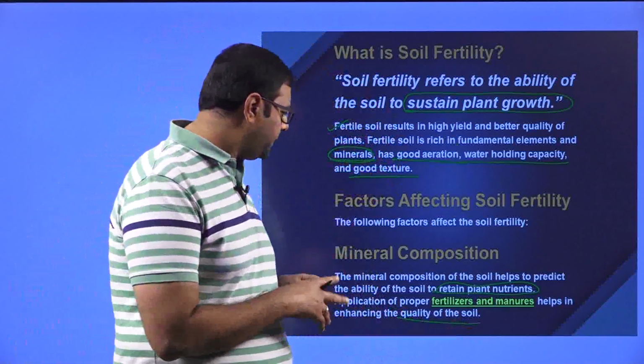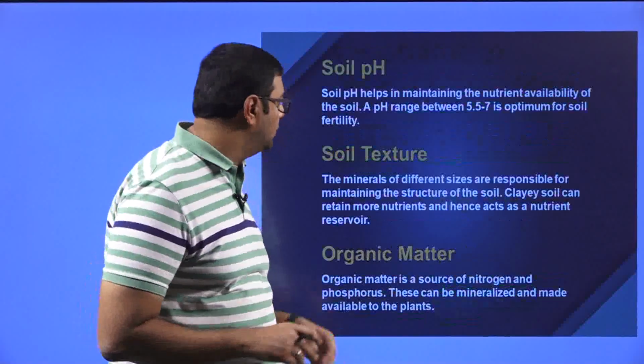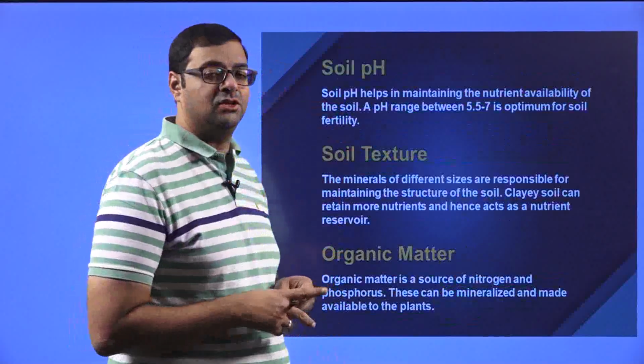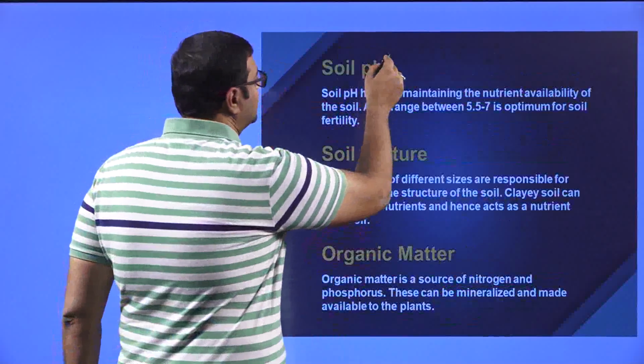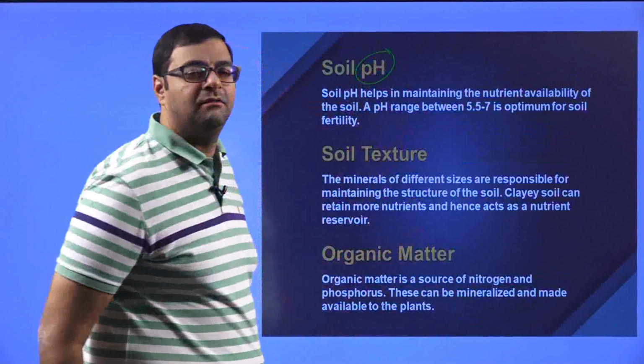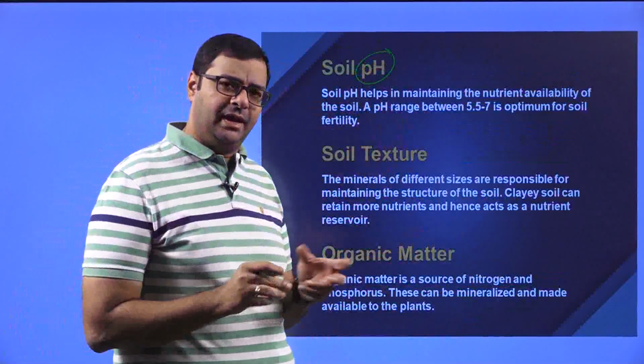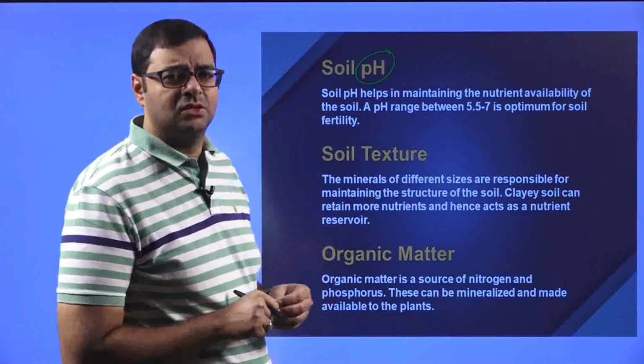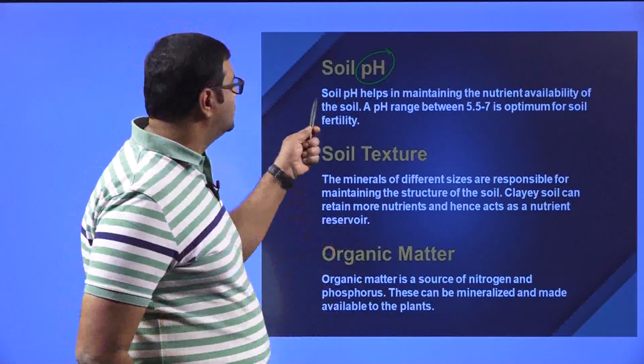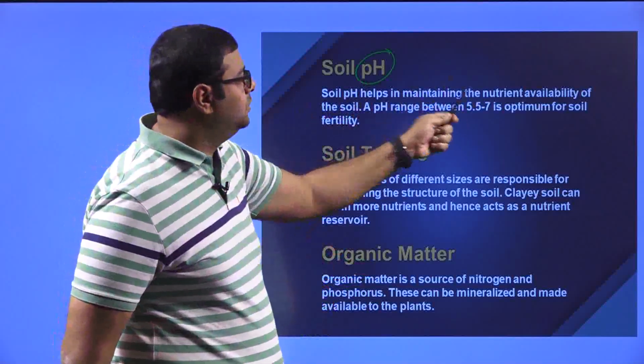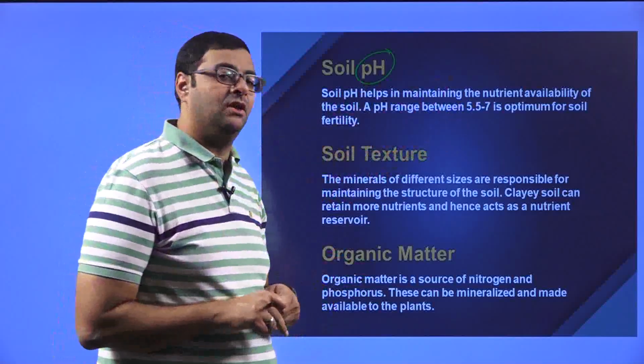Now, the next factor that we are going to look at is the soil pH. So you know that pH is the negative logarithm of hydrogen ion concentration in any substance. So in this case, it is the soil. So soil pH helps in maintaining the nutrient availability of the soil.